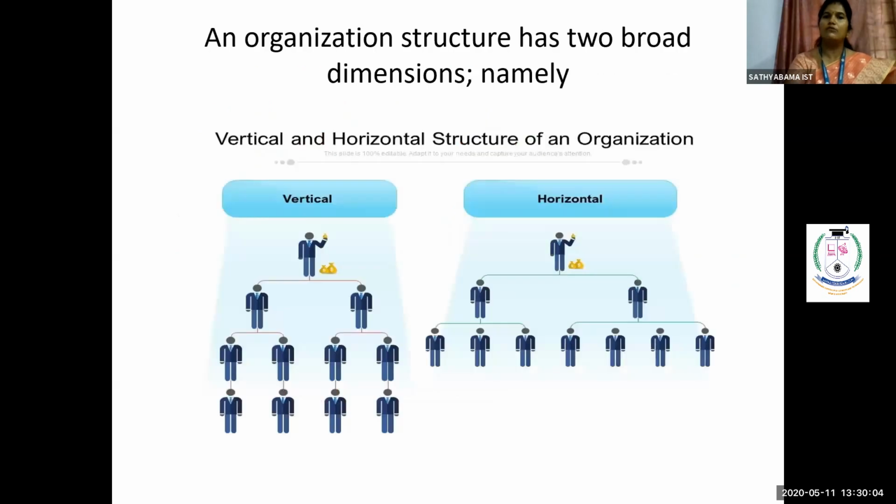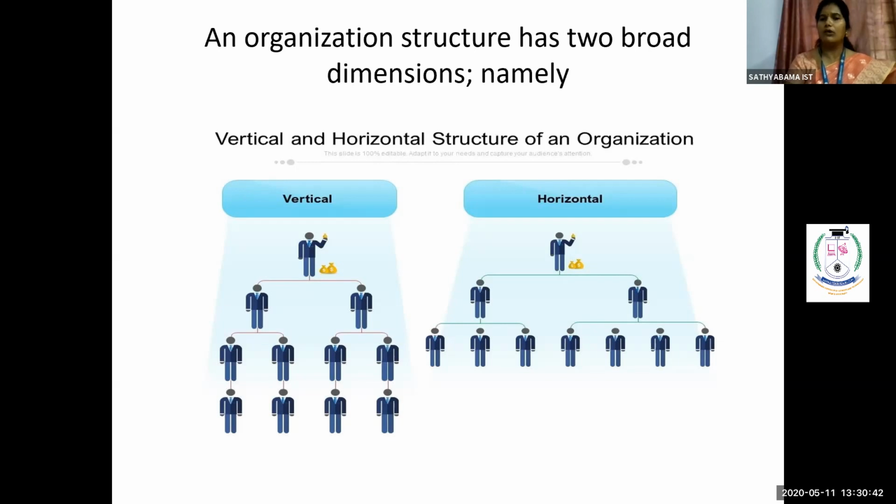Now, your next slide gives you a clear picture stating there are two dimensions broadly. One is your vertical structure and one is your horizontal structure. See, vertical structure is nothing but a narrow span of organization structure. Narrow in the sense of how many people the superior is able to undertake. That is your superior-subordinate relationship. Again, your authority and responsibility deal here. That is how many people can work under a single person. So that represents the vertical, called a narrow span of organization.